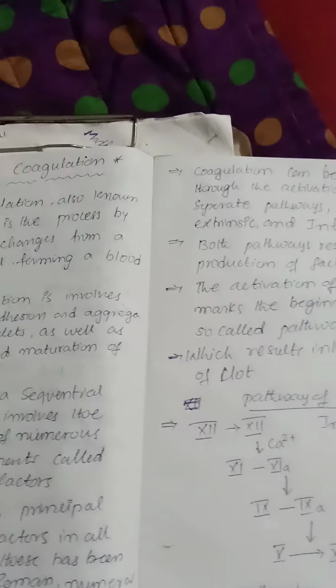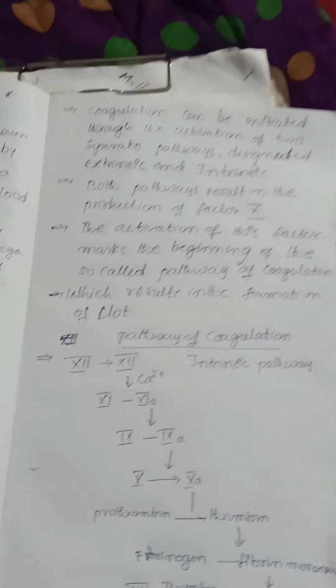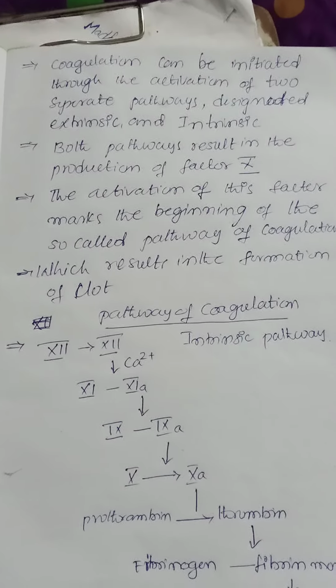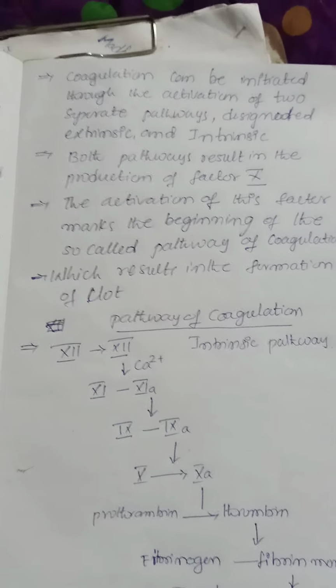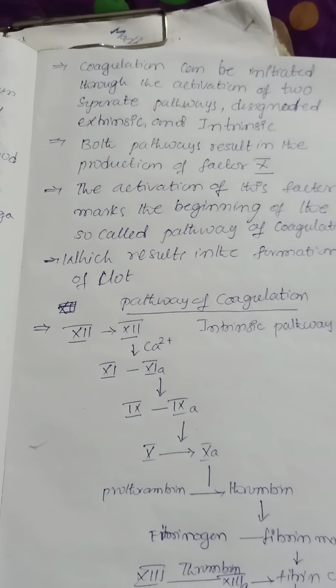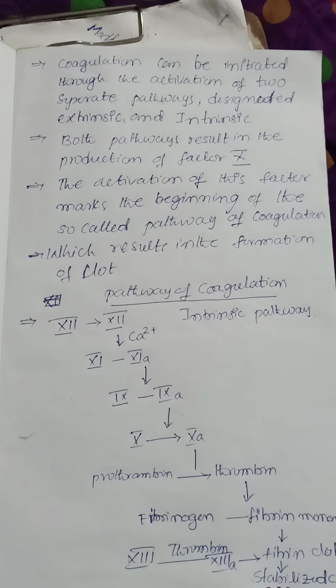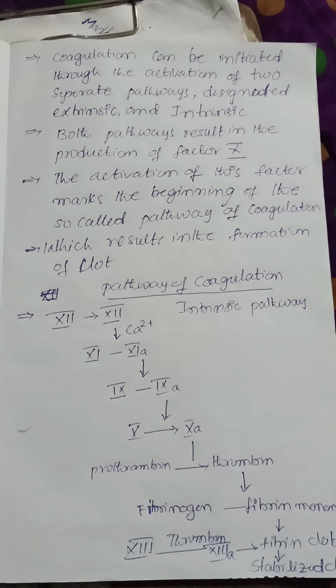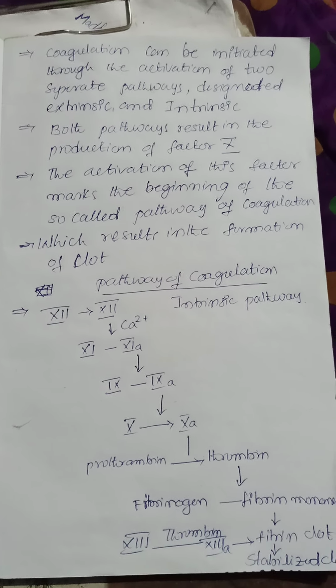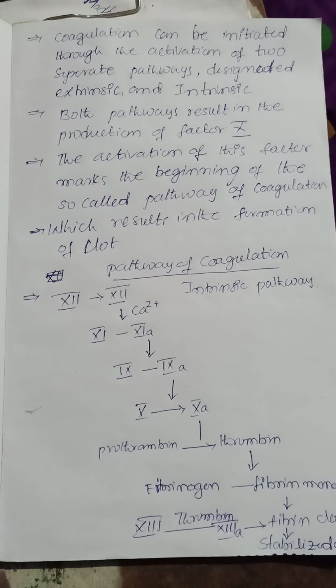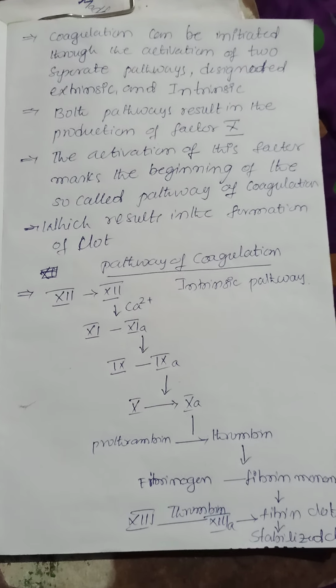The coagulation process can be initiated through the activation of two separate pathways, designated the extrinsic pathway and the intrinsic pathway.